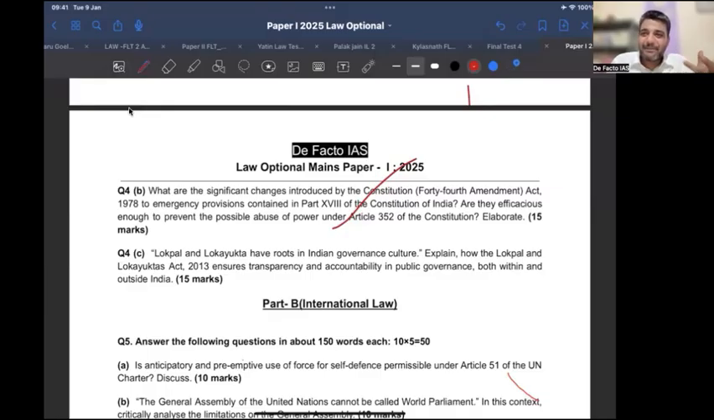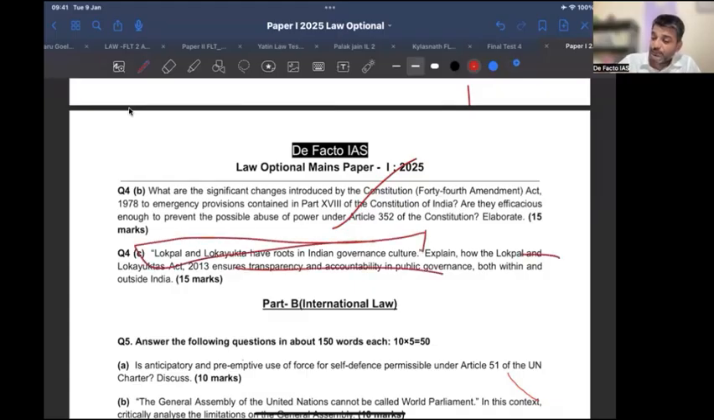There, sometimes law people get fewer marks. They start to think much more, reading between the lines in the case of your GS paper or that PYQ. Not that prelims. Okay. Now, Lokpal and Lokayukta have roots in Indian governance culture. Explain how they ensure transparency. Now, see, I've told you multiple times, just don't focus on the prelude. This is basically the question.